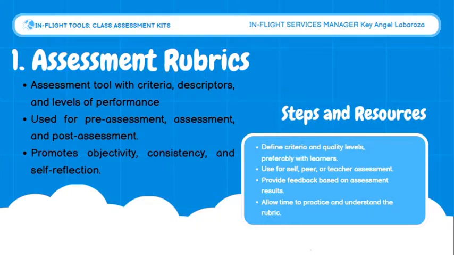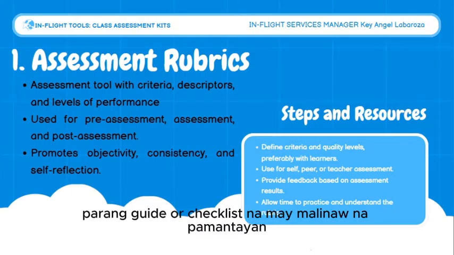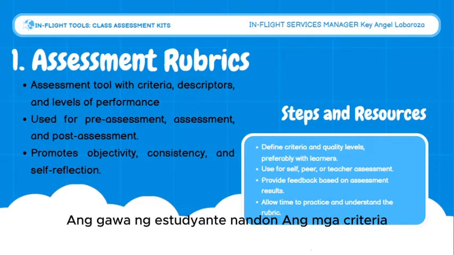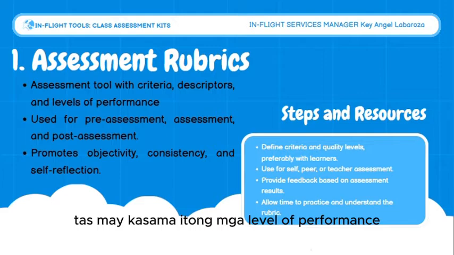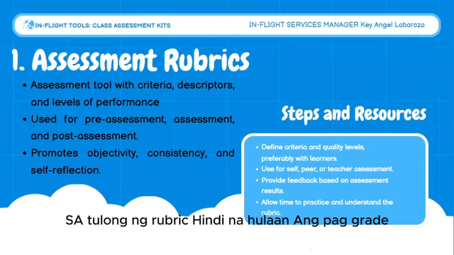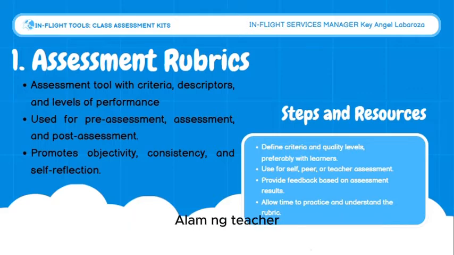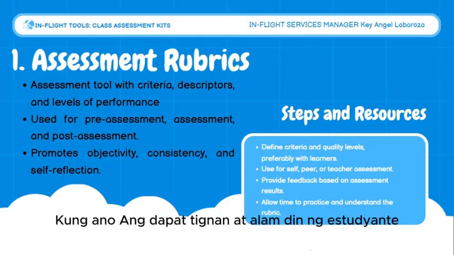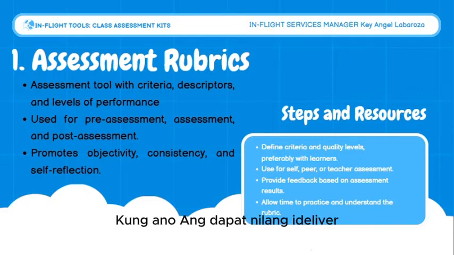Ang rubric po ay parang guide or checklist na may malinaw na pamantayan kung paano i-evaluate ang gawa ng estudyante. Nandun ang mga criteria o batayan, tapos may kasama itong mga level of performance. Kung saan, nakikita ko ba kung pasok ba sa excellent, good, fair, o needs improvement ang output ng isang learner. Sa tulong ng rubric, hindi na hulaan ang pag-grade. Alam ng teacher kung ano ang dapat tignan at alam din ng estudyante kung ano ang dapat nilang i-deliver.